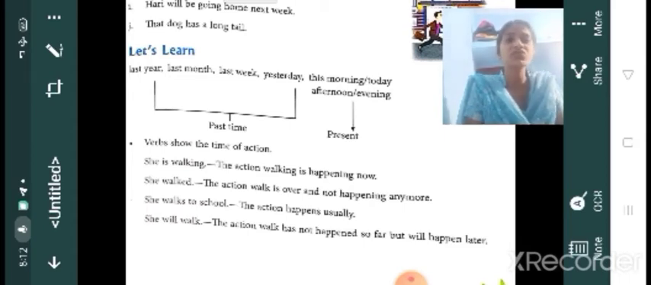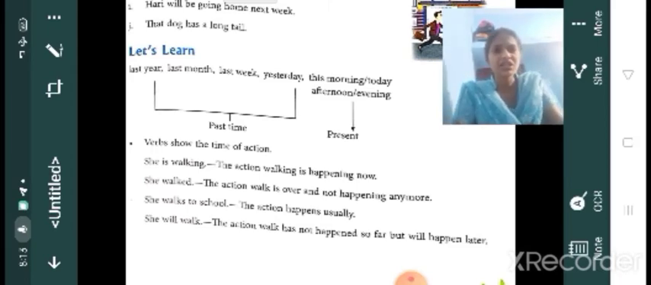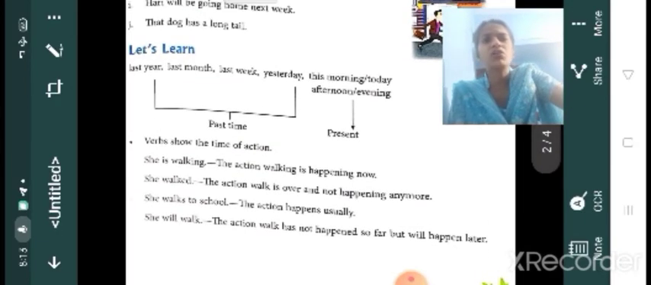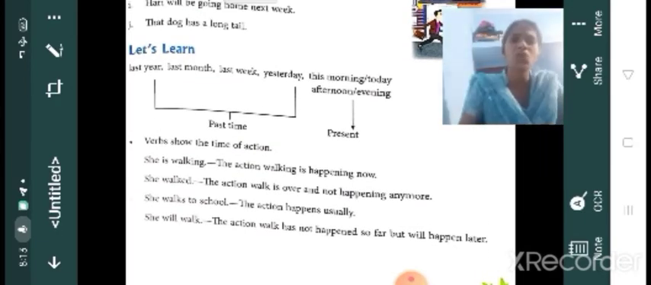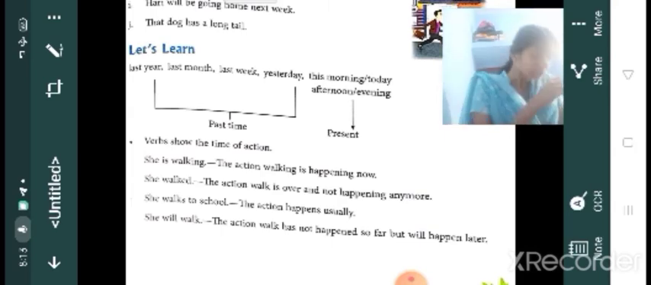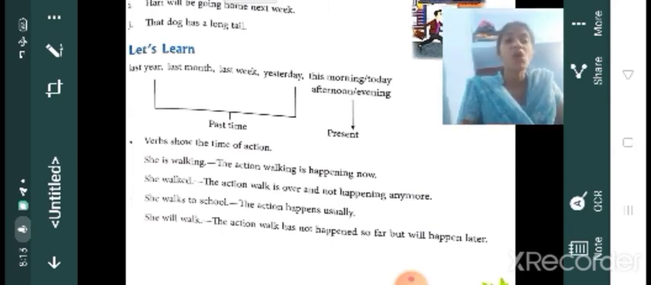Then she walks to school. That means this action happens usually. Usually she goes to school. She walks to school. Clear? Then next one is she will walk. So children, just underline is walking. Then she walked, W-A-L-K-E-D. Then she walks to school and she will walk. So you have to underline is walking, walked, walks and will walk. Okay.